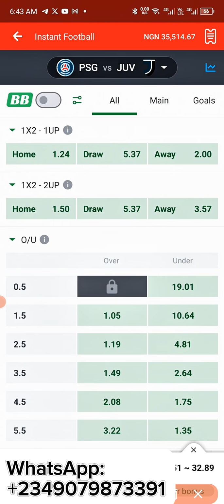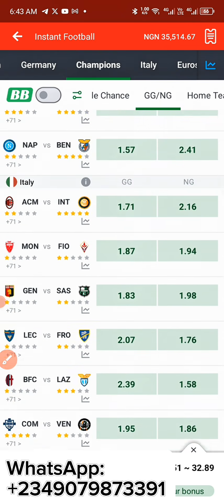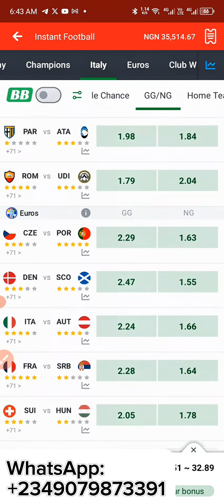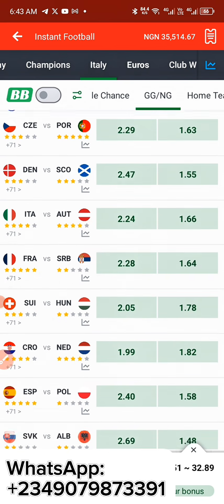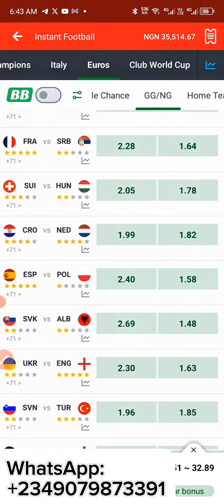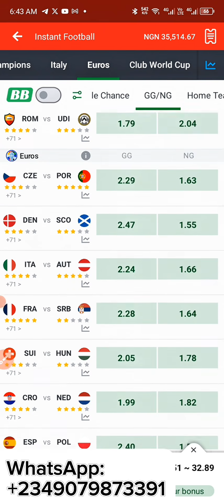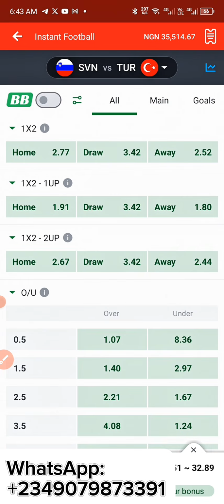So let us go and check our Euro section for the last time. This is the last place I'm actually going to explain a lot of things for you guys. So now let us go over to our Euro section. What is the smallest odd there? Actually 1.96. 1.96 is the smallest odd right here. Let us check here first before we actually proceed to anything we want to do. So this is a very good one. This is a very good rate of odds.